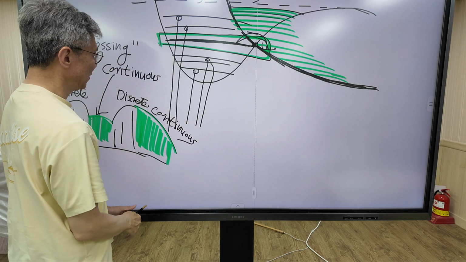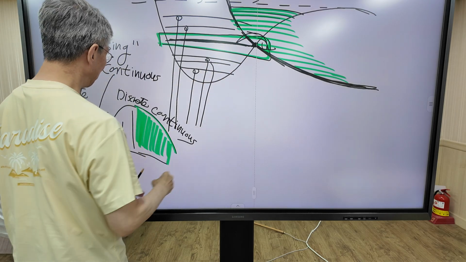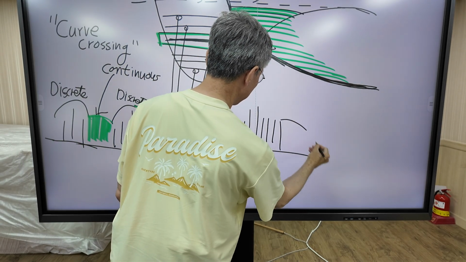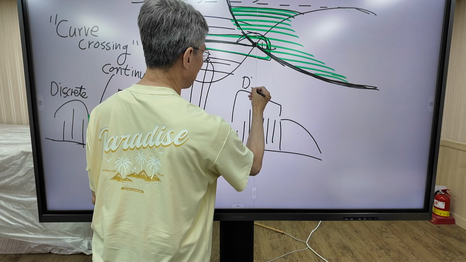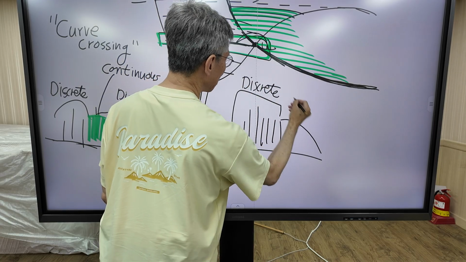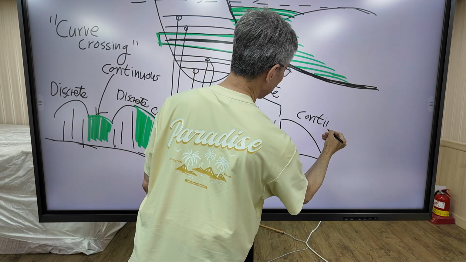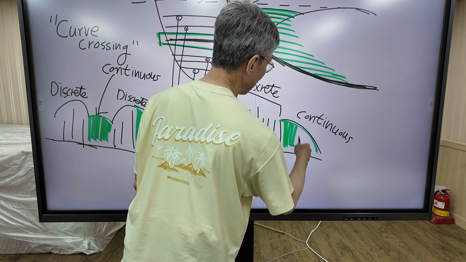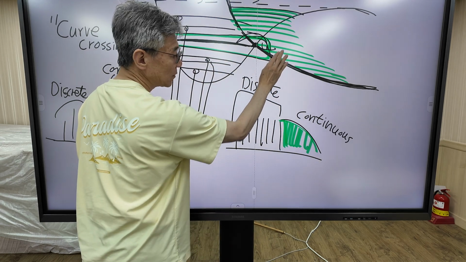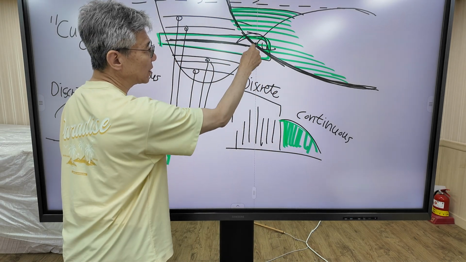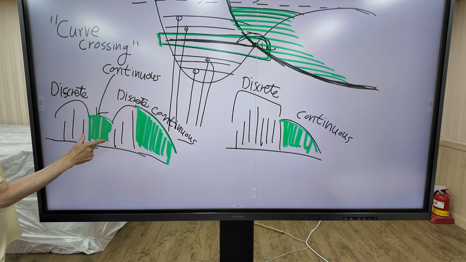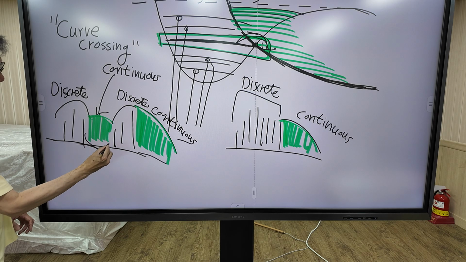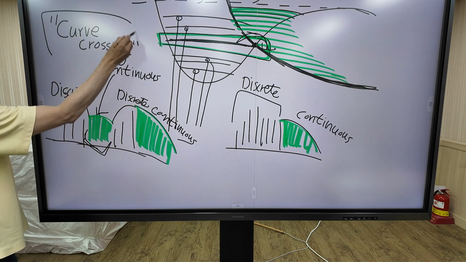So without this curve crossing, the spectrum looks like this. But with this curve crossing, this continuous spectrum is embedded in the discrete spectrum. This one is a signature of curve crossing.